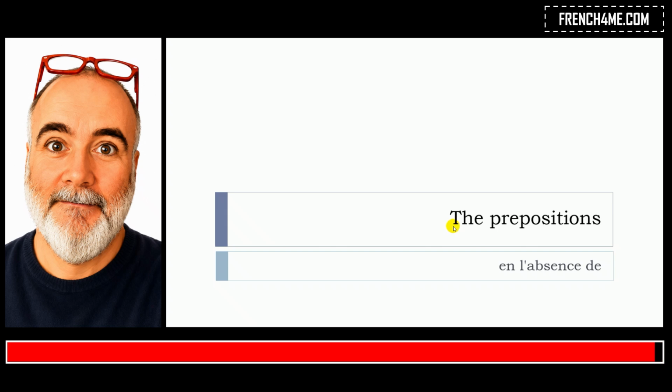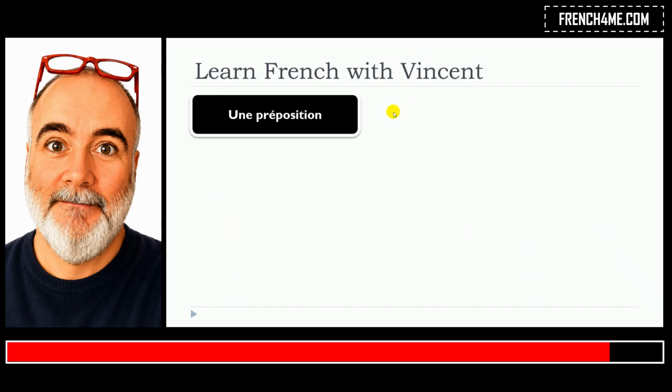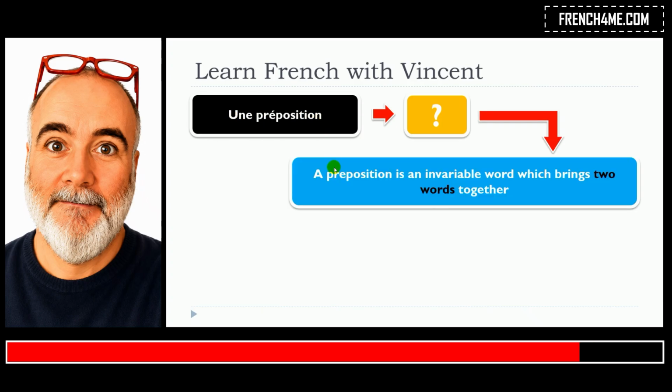In this lesson, we will see together the prepositions, but more precisely, we will see en l'absence de. So, of course, the first thing that we need to see together is what is une préposition? Well, a preposition is an invariable word which brings two words together.